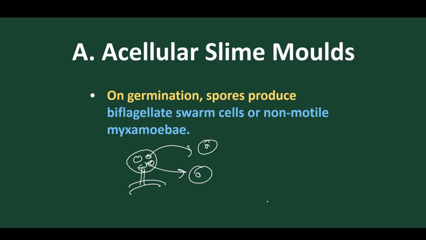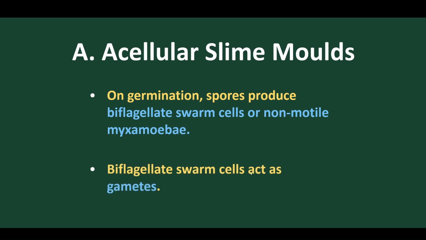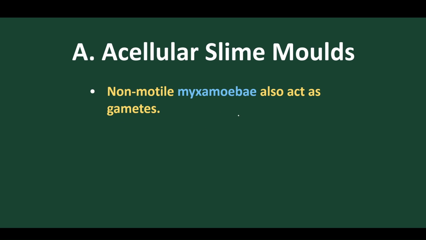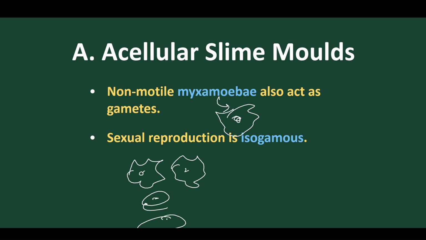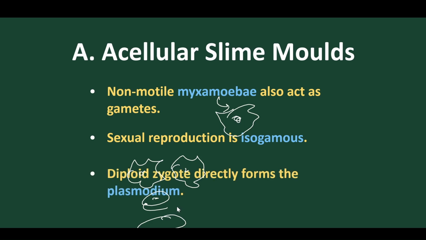Let's discuss one by one. So biflagellated swarm cells act as gametes, as we just discovered. And also non-motile myxamoeba, as we have discussed now. So sexual reproduction is isogamous, meaning the union of myxamoeba or the union of swarm cells. Normally they are of this type.